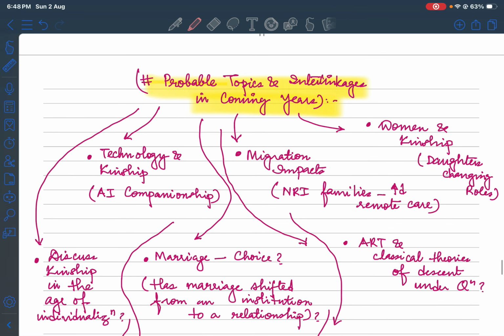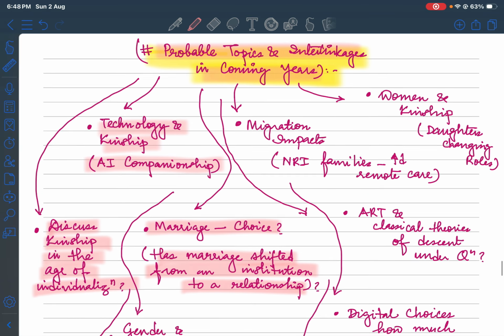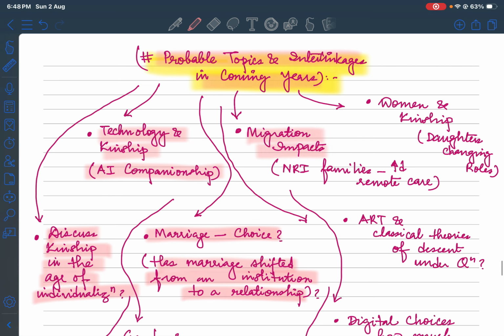So probable topics and interlinkages in coming years, we can talk of in the form of technology and kinship, where AI companionship has nowadays increased. How is it challenging the traditional kinship system? Discuss kinship in the age of individualization, how it has evolved, how marriage is a choice. Has marriage shifted from an institution to a relationship? How migration impacts have been seen. NRI families, increased remote care.